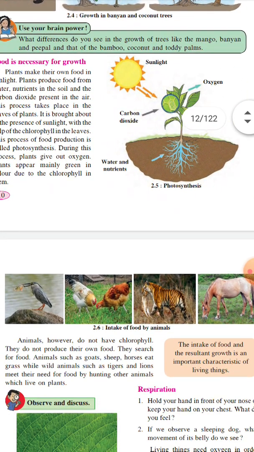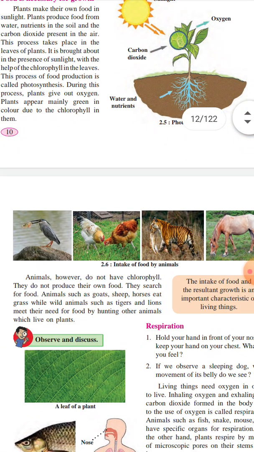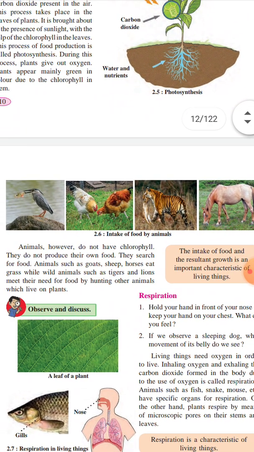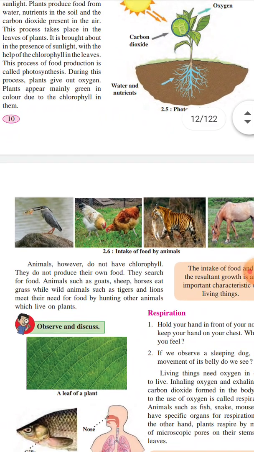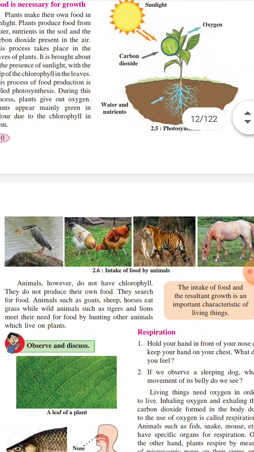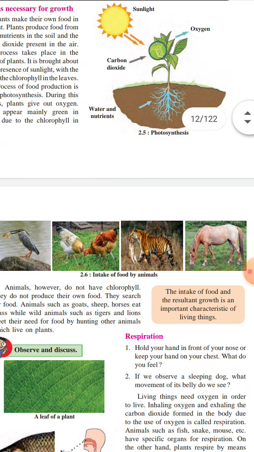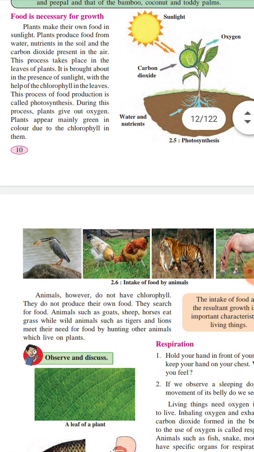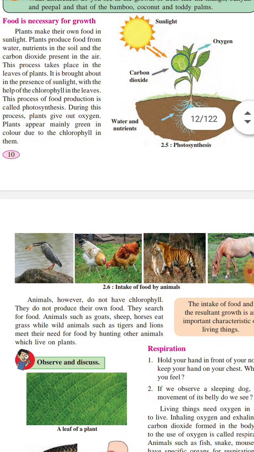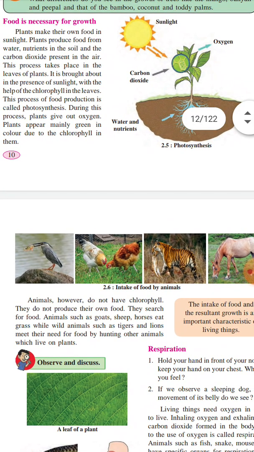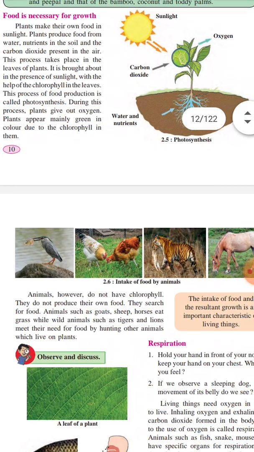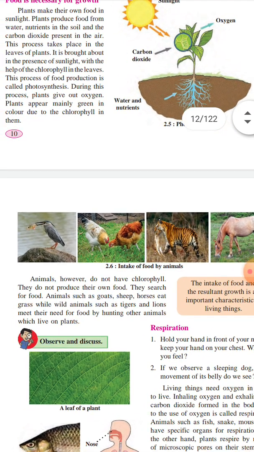Okay, see the next page, number 10. There are some pictures of intake of food by animals. See, different animals need different types of food, we know that. Animals, however, do not have chlorophyll like plants. That's why they can't produce their own food, and they search for food.